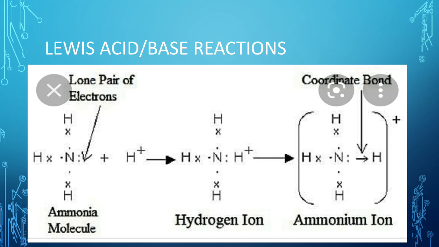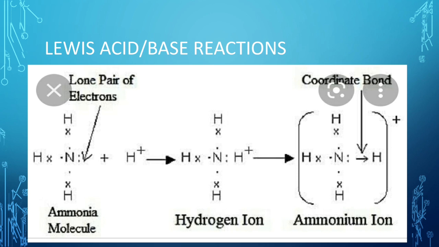Okay, now at the end you can see the product which is formed, that is the ammonium ion. Now in the ammonium ion you can observe that the coordinate covalent bond is actually represented by an arrow, in which the lone pair of electrons goes from nitrogen to hydrogen, right.